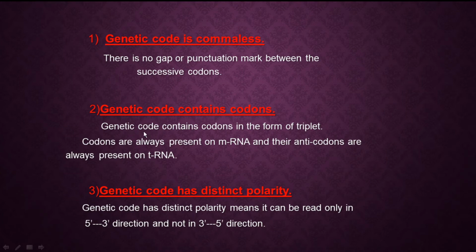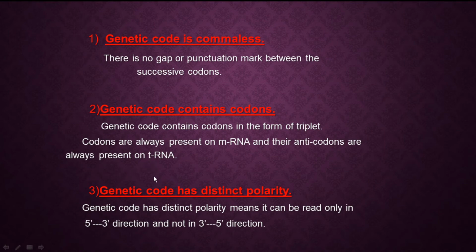Next characteristic is that genetic code contains codon. Means genetic code is always in the form of triplets. These triplets are called codons. Suppose we consider this is the genetic code. This GEN will be the first codon. ETI will be another codon. CAC will be another codon. So genetic code is always in the form of triplets. Now codons are always present on mRNA, that is messenger RNA, and their anticodons, their opposite codons, are always present on tRNA, that is transfer RNA.